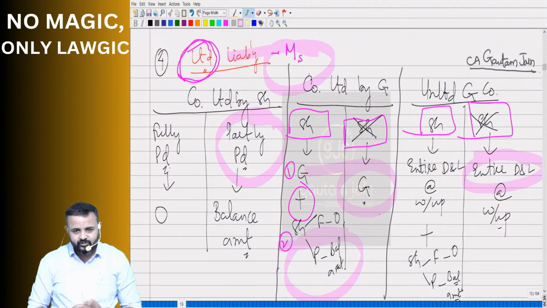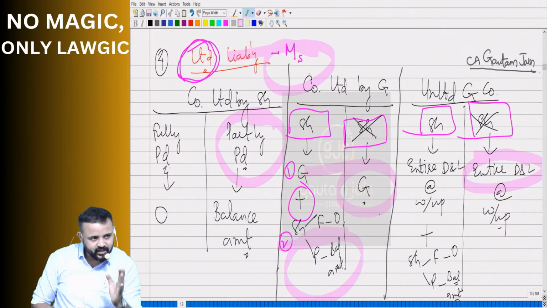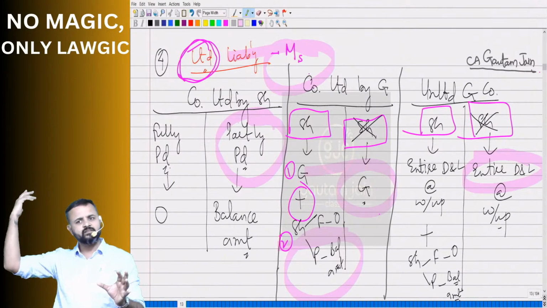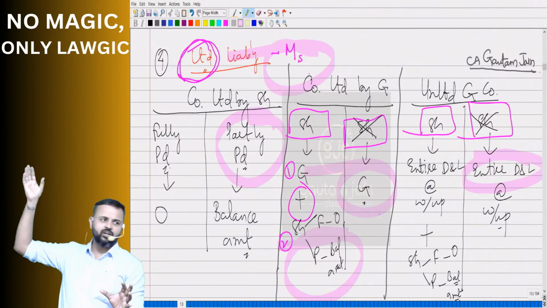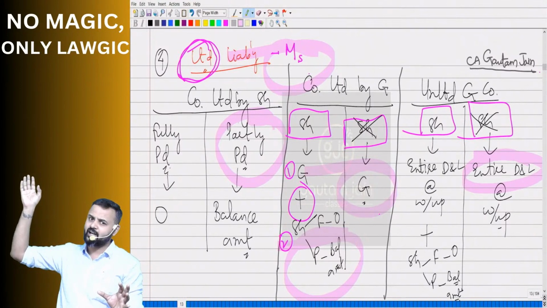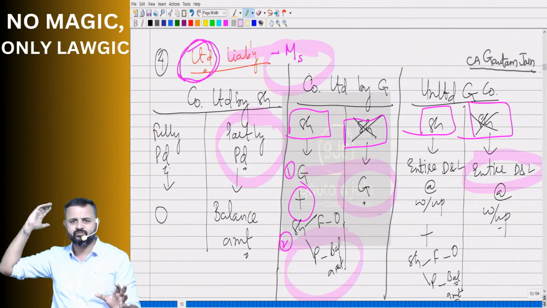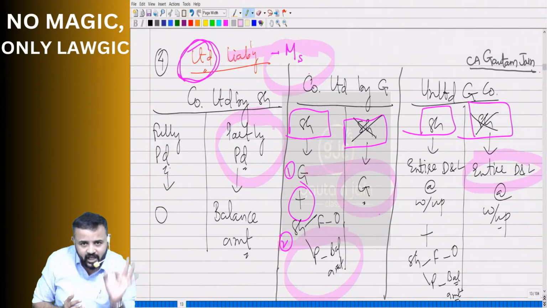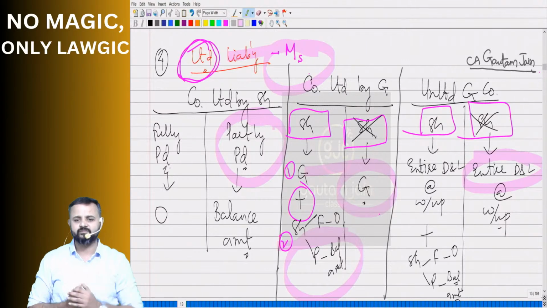Followed. So, as far as a private limited company is concerned, they can become a partner in a partnership firm and get unlimited liability? Yes, very much. They can enter into some contract and get unlimited liability? Yes, very much. In a private limited company, what is limited? Liability of members is limited.